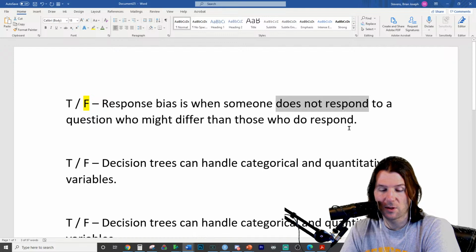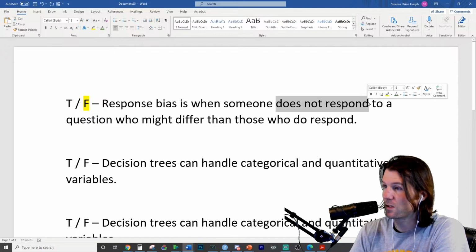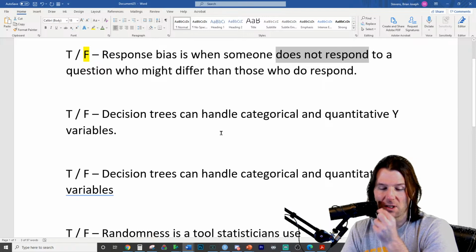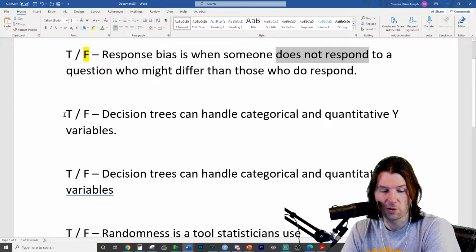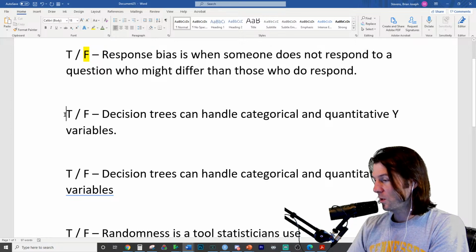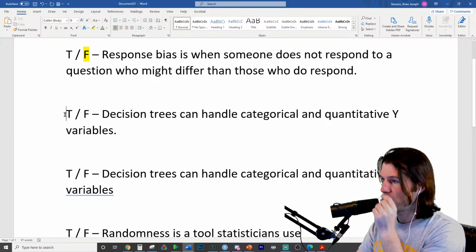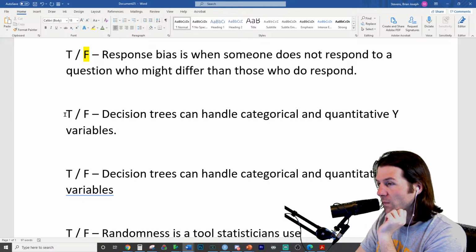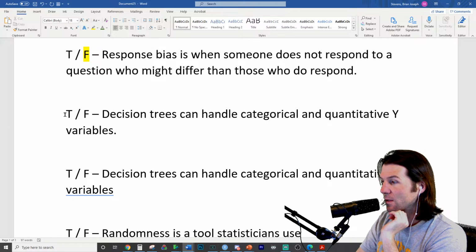So this is non-response bias. Decision trees can handle a categorical or quantitative Y variable. True or false? Decision trees can handle a categorical or quantitative Y variable. True or false?